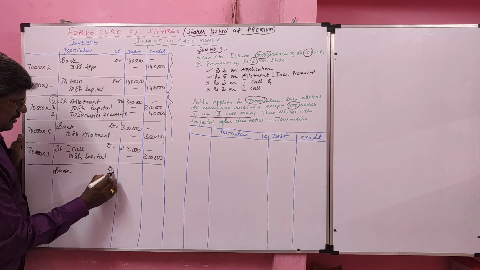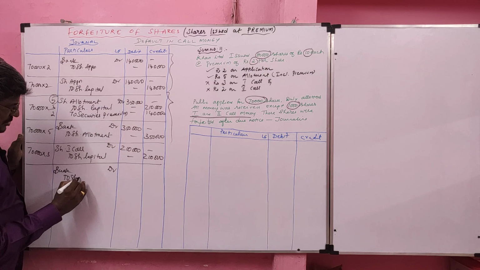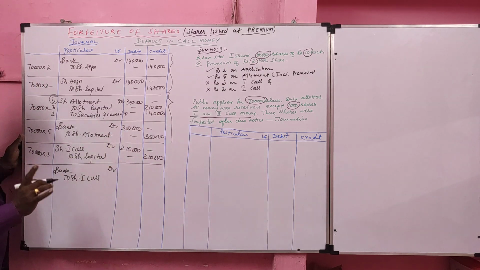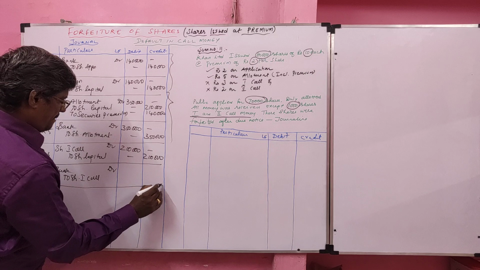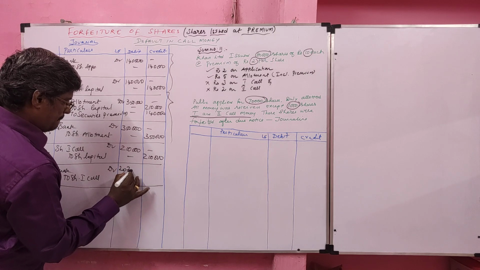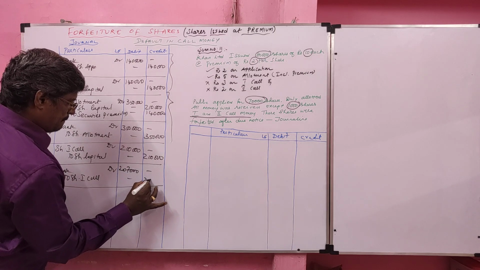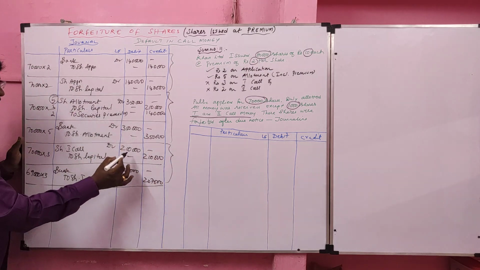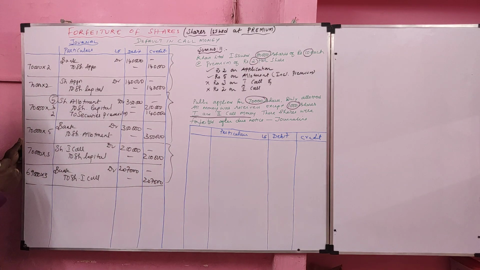Bank account debit to share first call. 1,000 share money not received, so 69,000 share money received. So first call made fully, received 1,000 shares less.